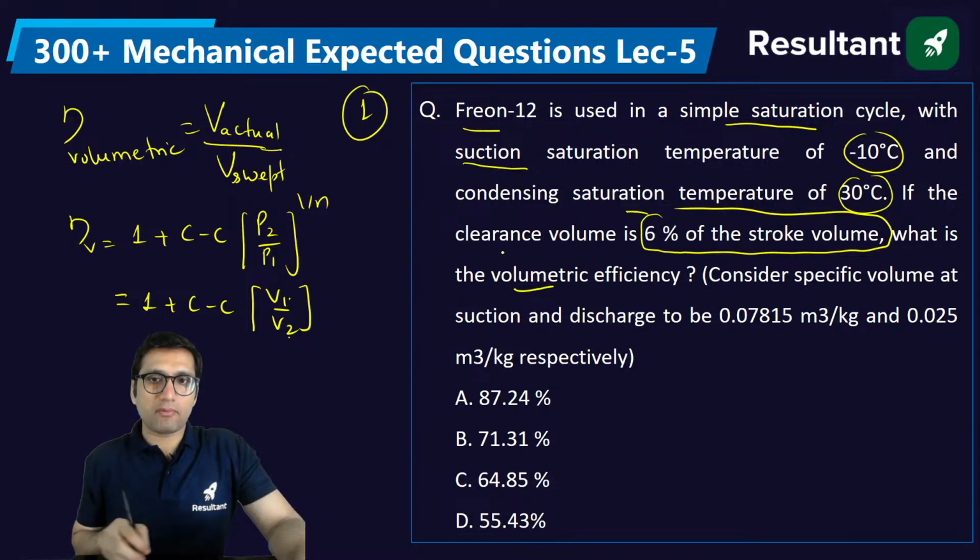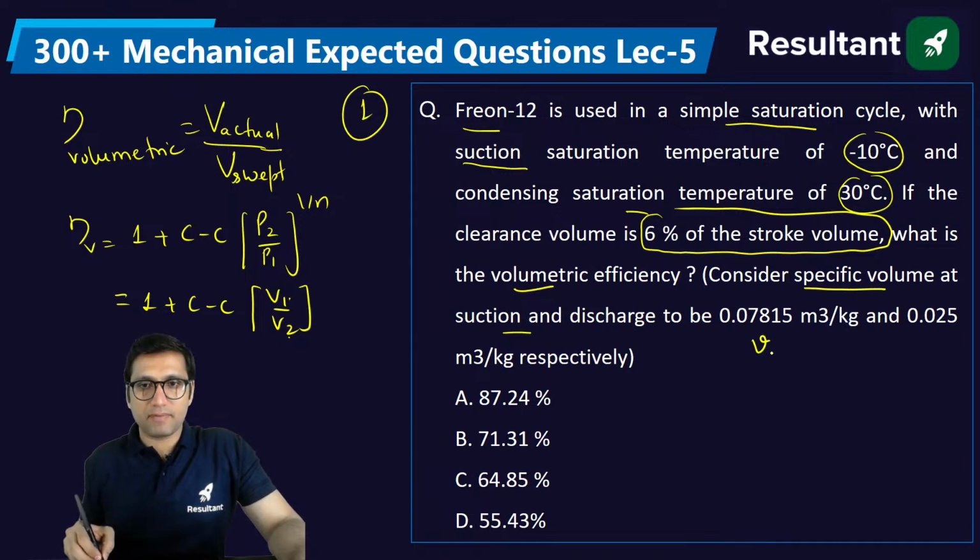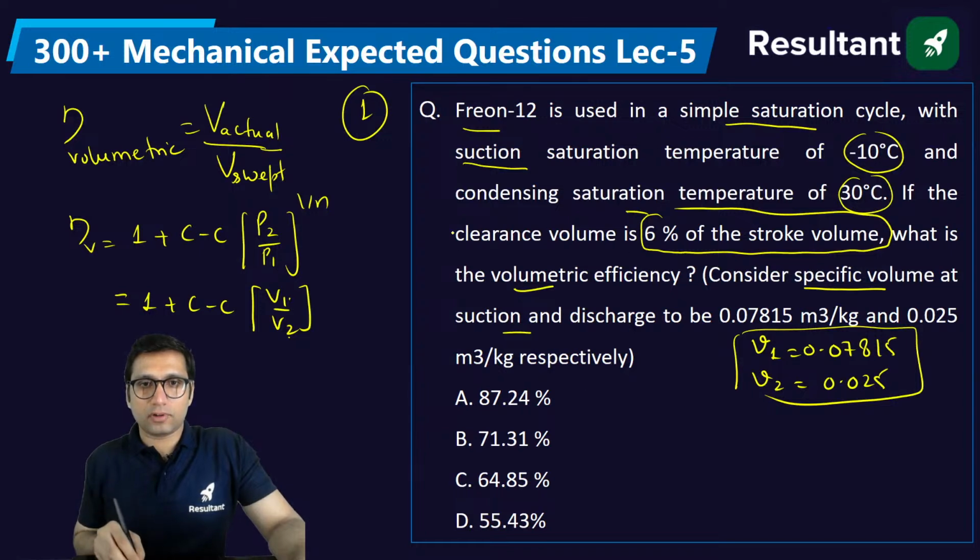So here they have given the specific volume at suction and discharge, that is V1, which is 0.07815, and V2, which is 0.025. These two things are given to you, and they have also given clearance volume. The clearance volume is 6% of stroke volume.